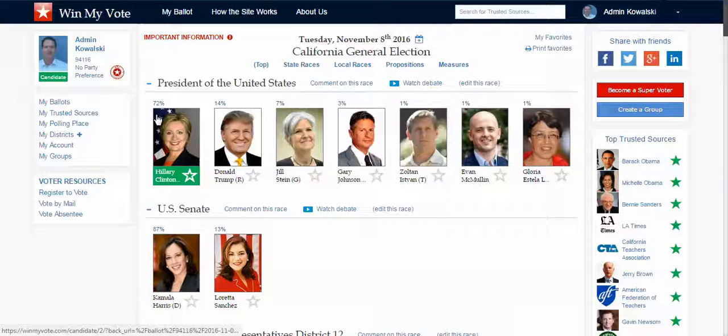If I'm the candidate, I can obviously get a great idea of how I'm doing, and we'll also work with you. So we can work with you on some campaigning and outreach programs where we can send out some stuff on your behalf as Win My Vote. It's just sort of general: hey, this is a great voter guide, go up and sign up. And with that, we can tell you how many people have signed up, how many people have visited your profile, how many people have favorited you. You'll get a really good idea from a percentage standpoint, but we'll also be able to feed you some good information as far as those people that are up on Win My Vote that are still undecided. So you can really start measuring how you're doing.